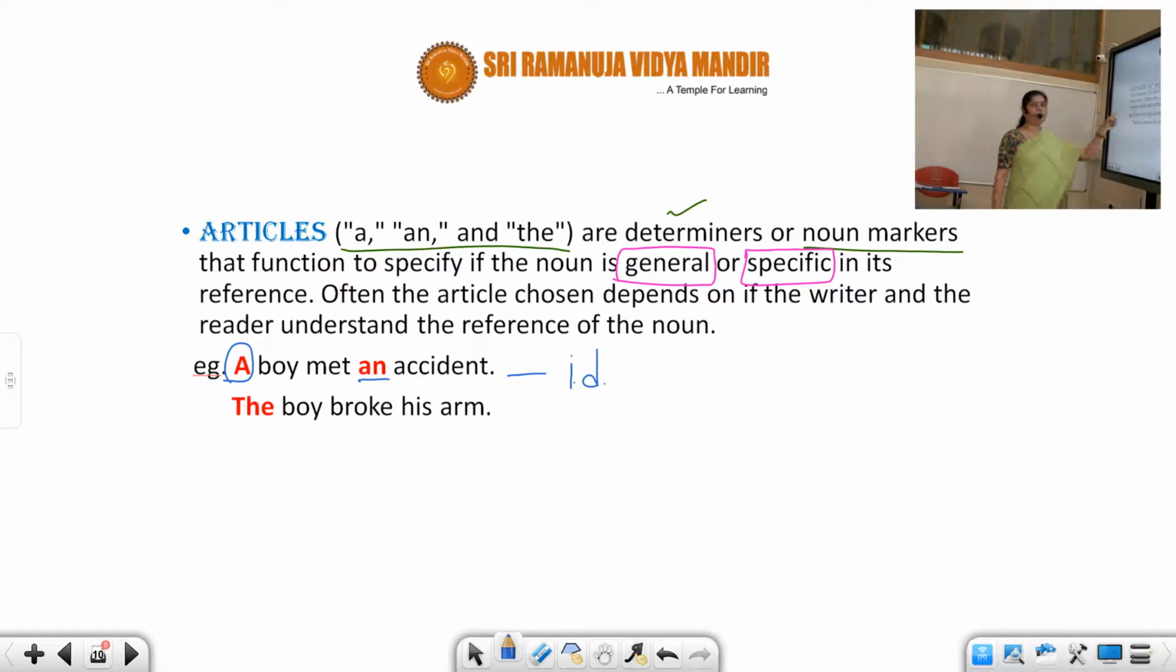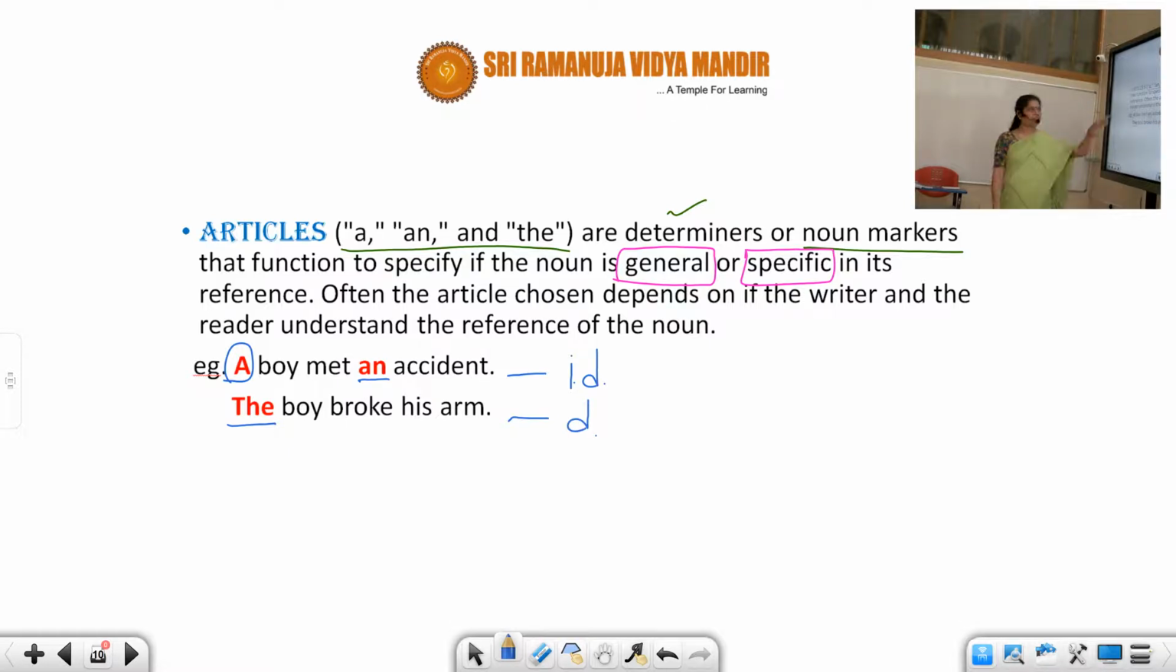Now you are talking about the same boy. The boy who met the accident has broken his arm. Here you are not specifying the boy. Some boy, you don't know which boy that is. But then the very same boy, specifically that boy who met an accident has broken his arm. So you are going to use a definite article here.